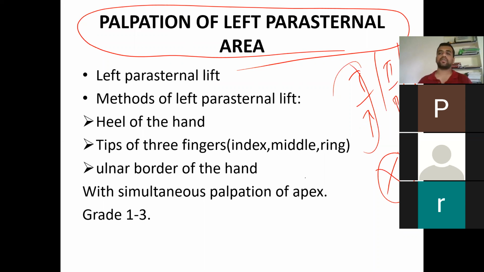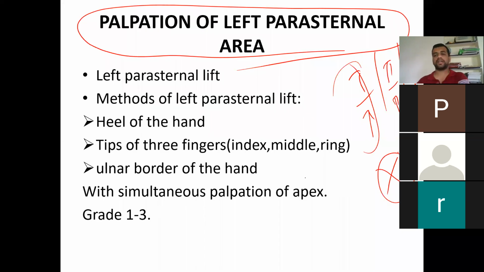And in case of grade 2, you are going to put the heel of the hand and palpate it. You will be able to feel it, but with your pressure you will be able to obliterate the impulse. If you put a little bit of pressure, that parasternal impulse will go off. You will not be able to feel it. That is grade 2. And grade 3 is, even if you put a moderate or severe amount of pressure, you cannot obliterate that impulse, and you will be able to palpate it at the heel of the hand. So if you tell that much, it is more than sufficient.